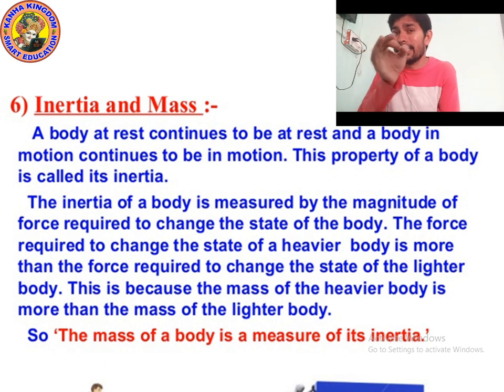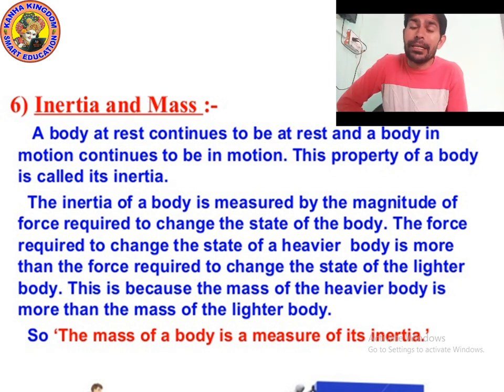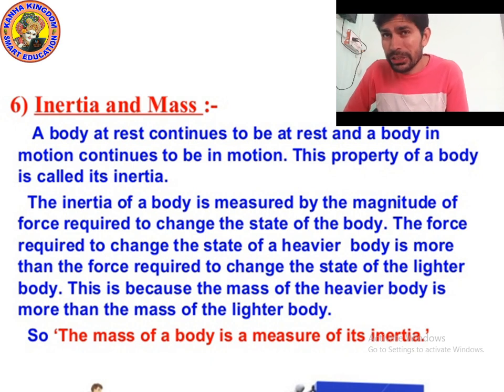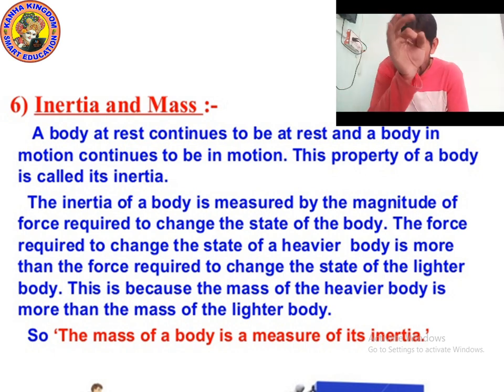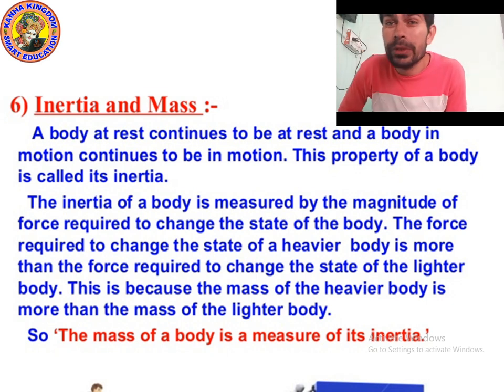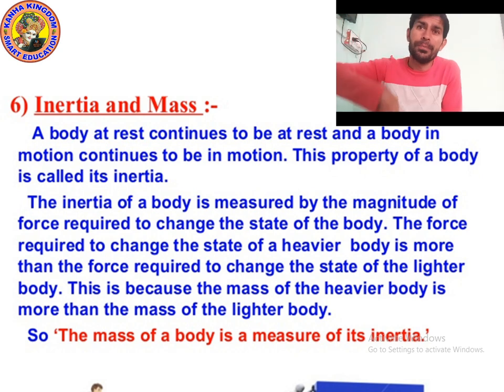If a striker hits a pile of coins on a carom board, the lowest coin moves out, and due to inertia of rest, the other coins fall down. And if a coin placed on a playing card over a tumbler is flicked with a finger, due to inertia of rest, the coin will fall down into the tumbler.